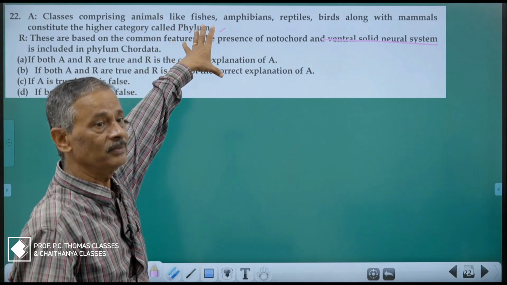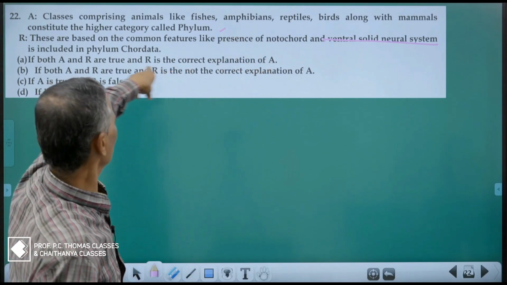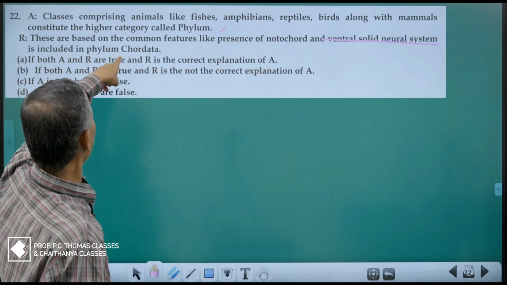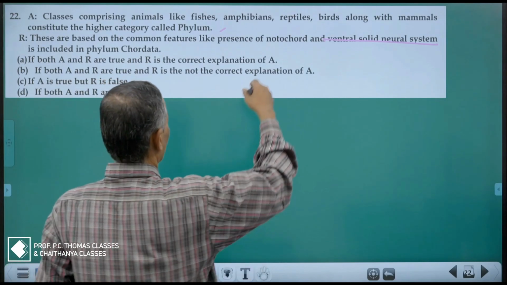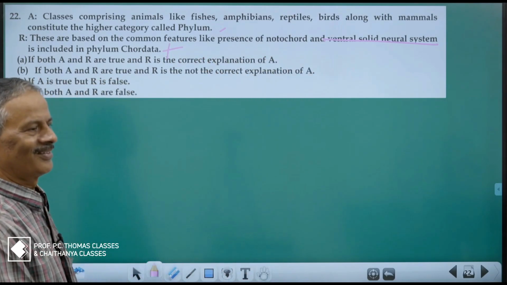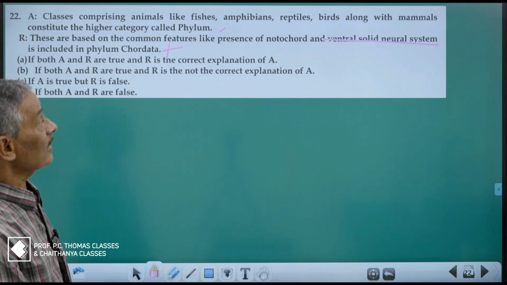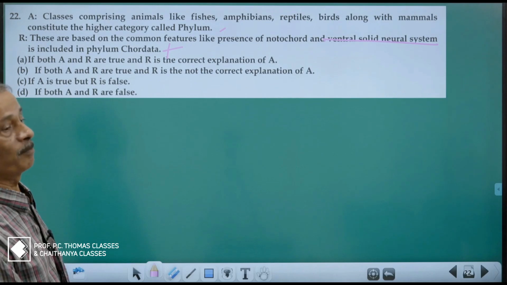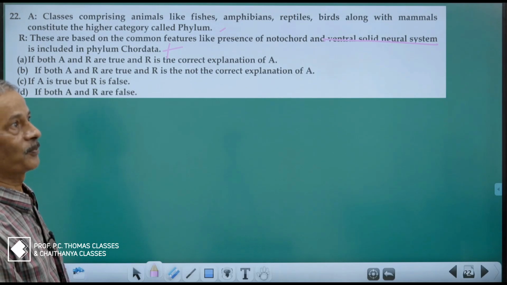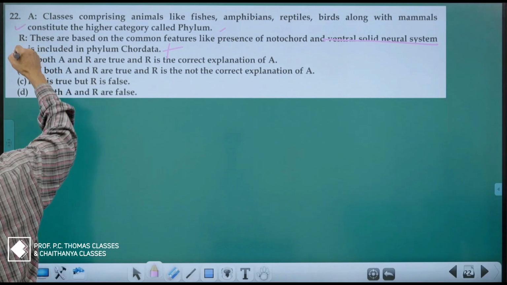Chordates will be having a dorsal tubular nerve cord, including the phylum chordata. So, presence of notochord, that we can agree, but a ventral solid neural system, that we cannot accept. Okay, so A is correct, R is not correct.